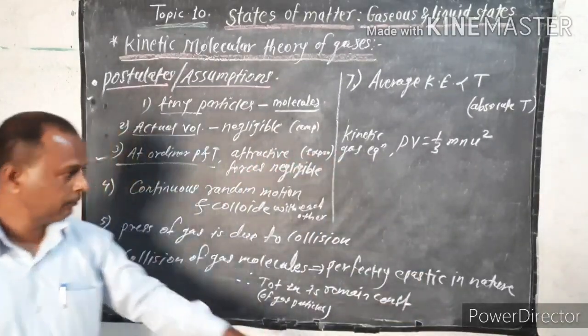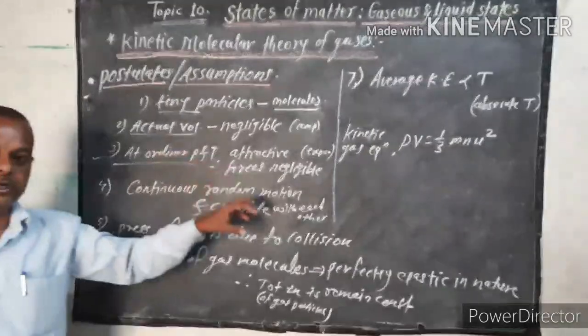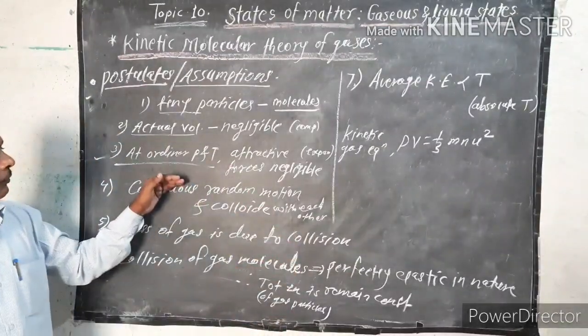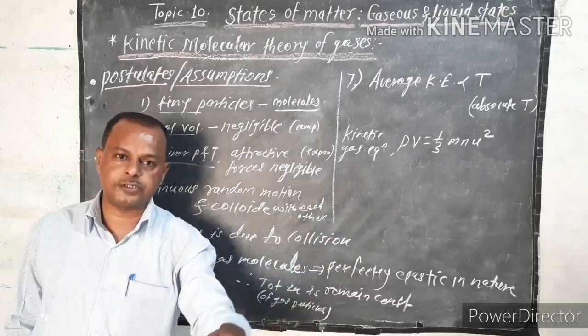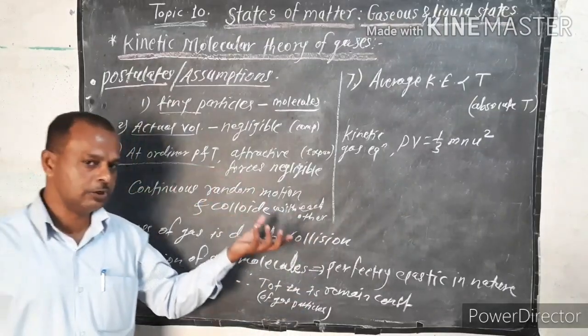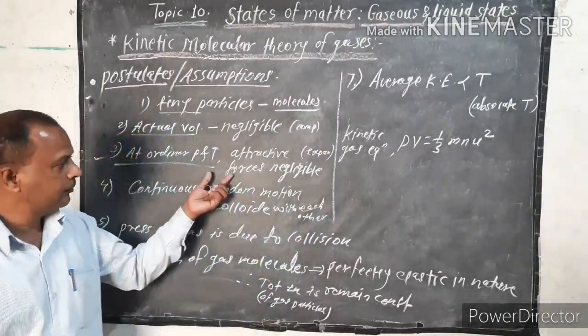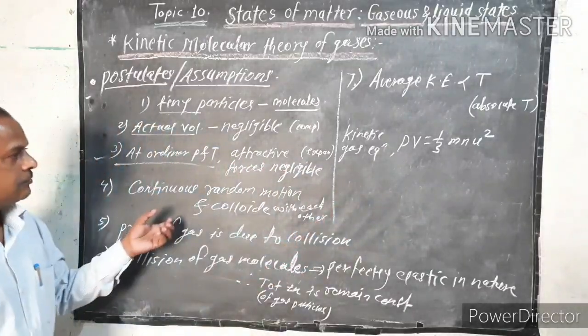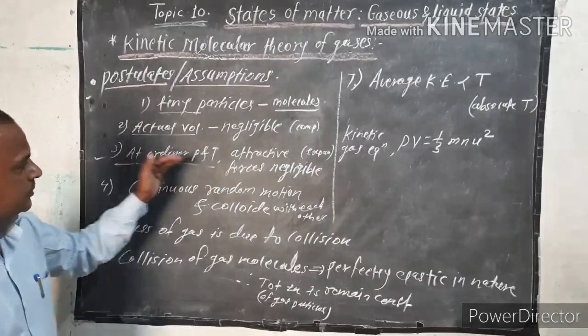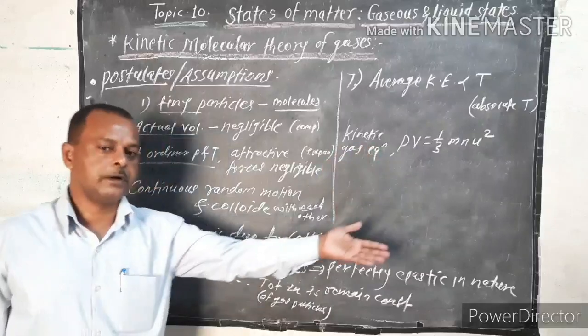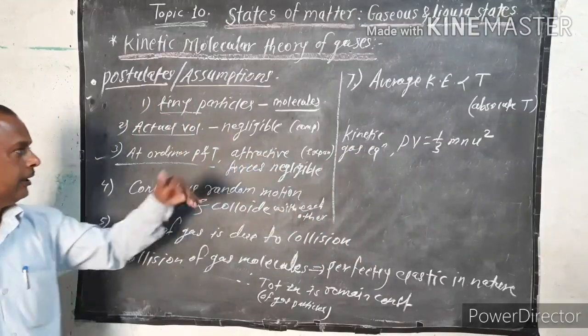Now the third one: at ordinary temperature and pressure, the attractive forces between the gas molecules are negligible. Do you understand? At ordinary pressure and temperature, the interaction between the gas molecules is very small, that is negligible, and that's why gases are easily expanded. Expansion of gas easily takes place.